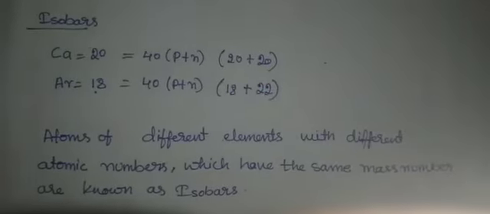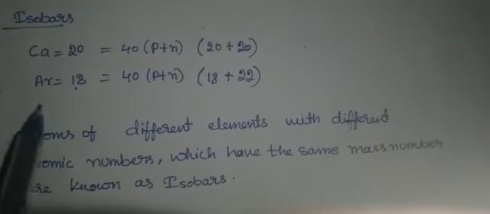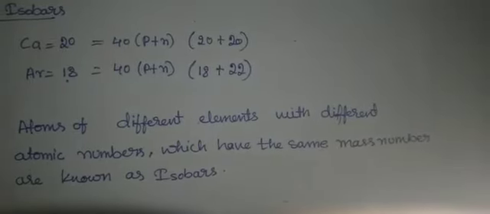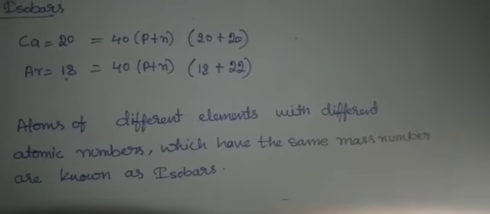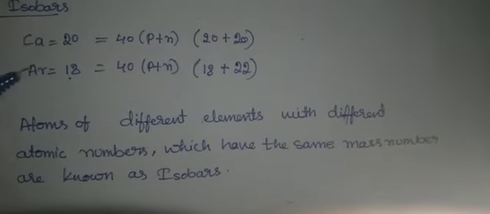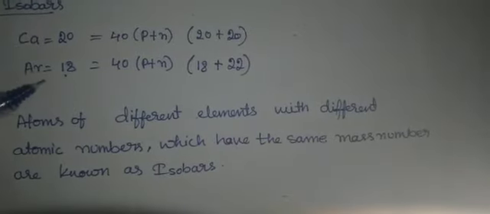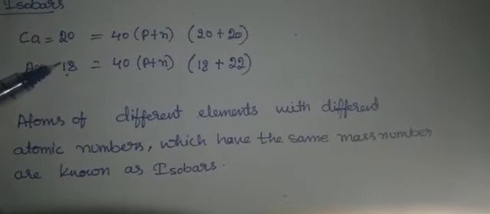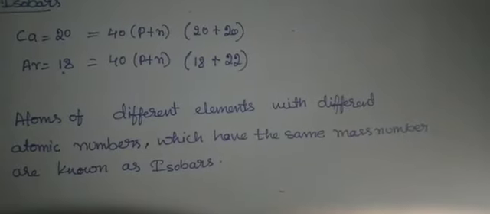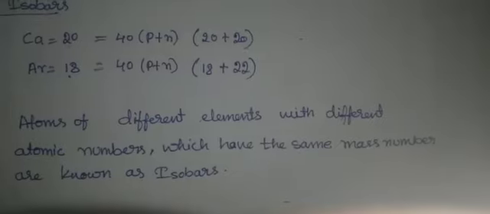The definition of isobars is the atoms of different elements, not the same element. Isotopes means the same element, right? But isobars means atoms of different elements with different atomic numbers, which have the same mass number.